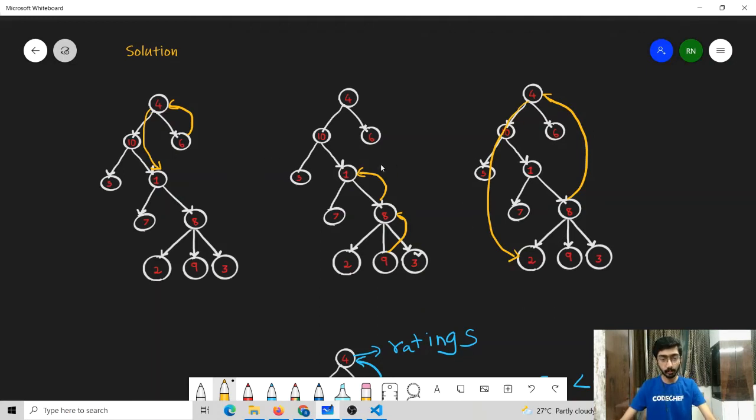One more observation that we can make is that when it was said that we can move from node i to node j if there exists a path from i to j, it indirectly means that we can move from any node to any other node which lies in its subtree, because there will always exist a path from a node to any given node in its subtree. For this example, there is this path from node 1 to node 2. Similarly, we can move from this node to any node in its subtree because there will always exist some path. So one observation is that we can move from i to j if j is in subtree of i.